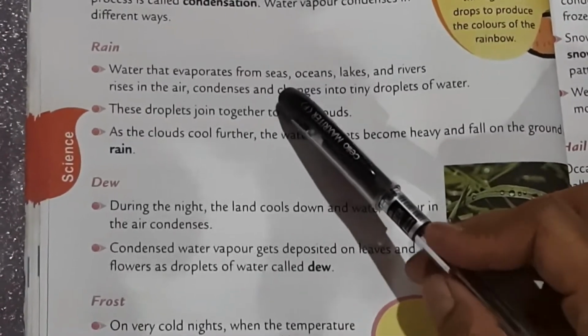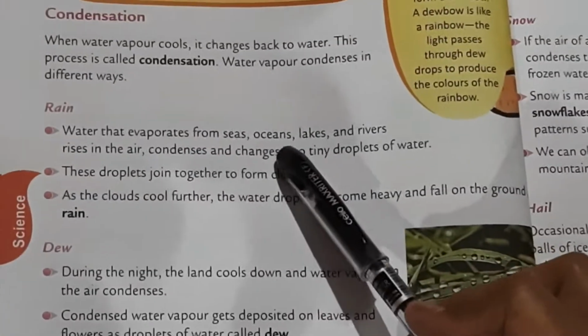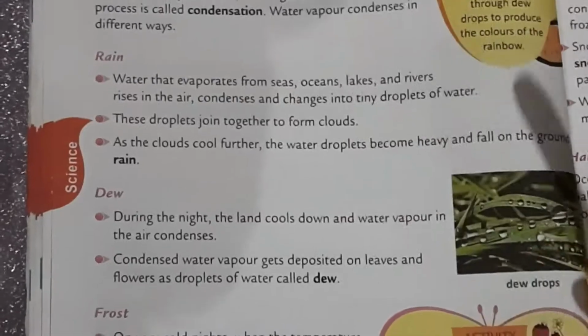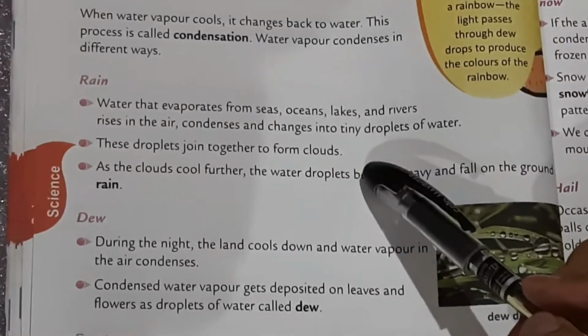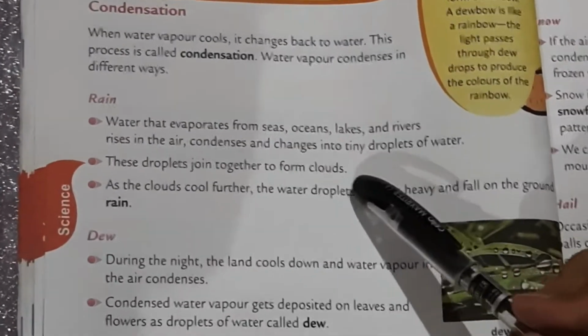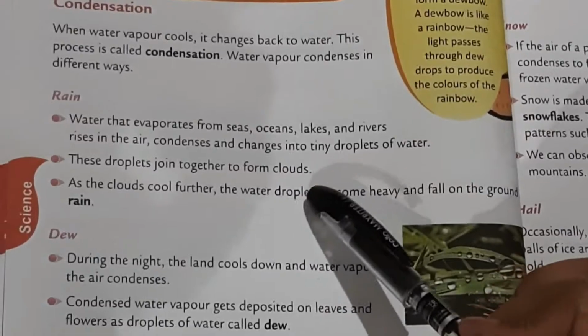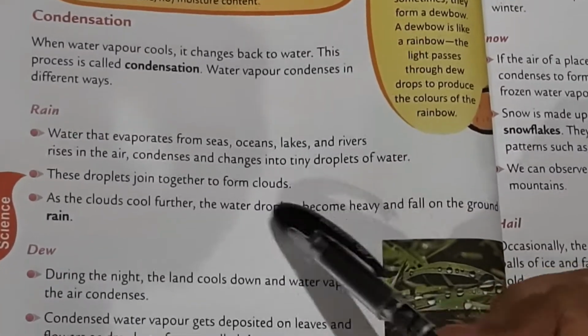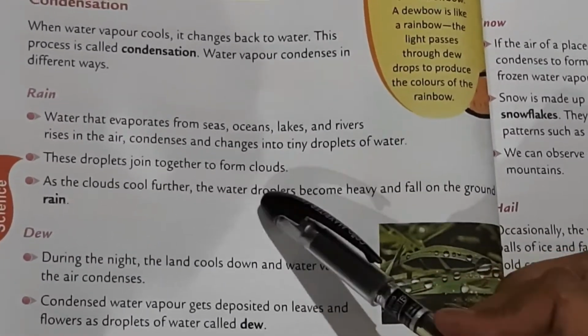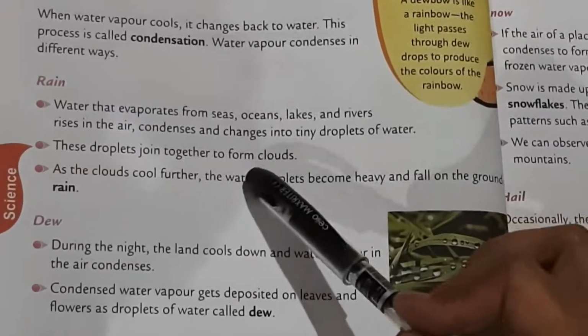So, this means when water in the seas, oceans, lakes, and rivers rises up in the air, then it changes into tiny droplets of water. Then these droplets join together to form clouds. And when these clouds are too heavy, they fall down on the ground as rain.